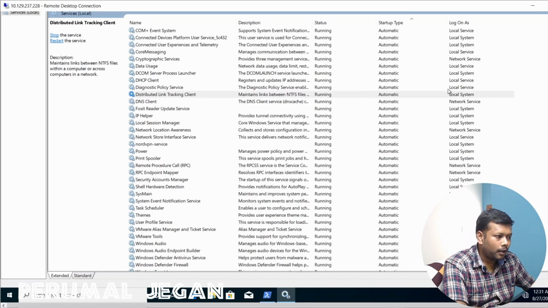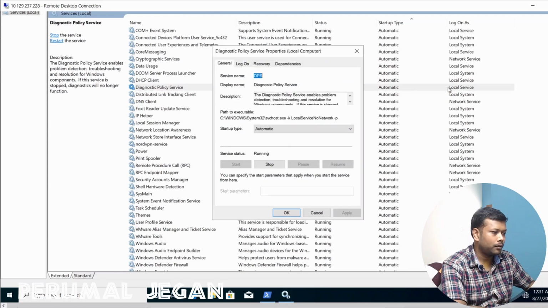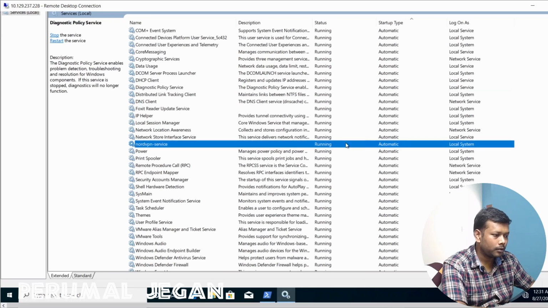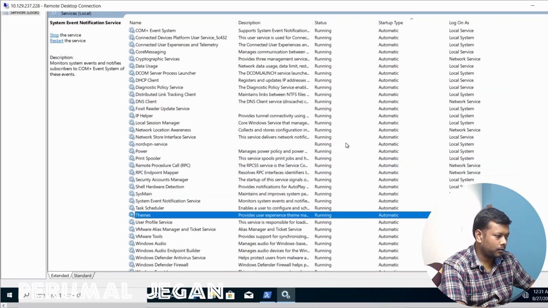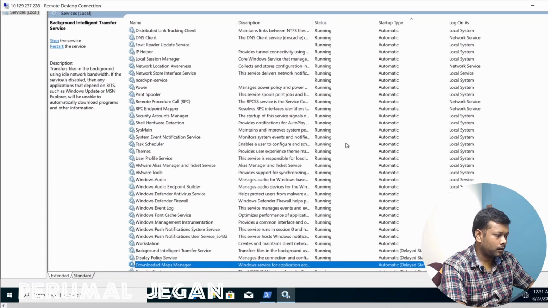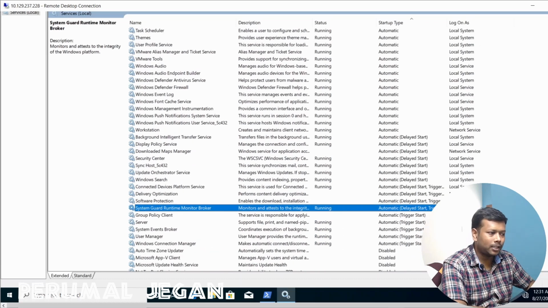And let me showcase one local service. This is a local service, and it is using the local service account. You can see how many services are running at the backend.